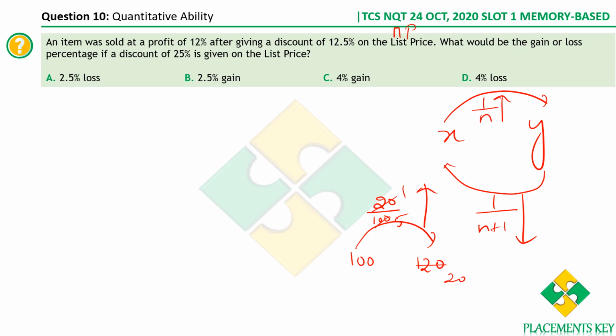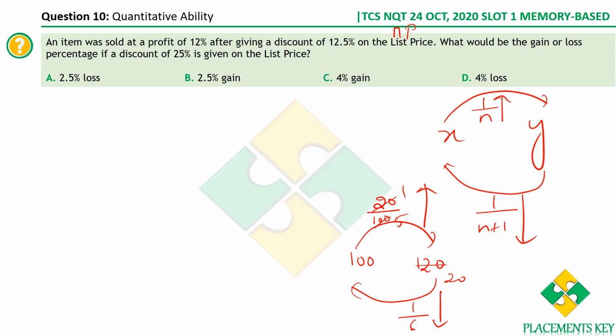Is it clear? So whenever it is increasing by 1 by n, we'll have to decrease it by 1 by n plus 1 to get the same value. Sir, why are you saying this? How is it relevant to the question at hand? It is relevant. You can solve it very easily. You only have to remember that whenever there is an increase of 1 by n, then to get the same value, you'll have to decrease by 1 by n plus 1. Okay, fine. So let's look at the question.